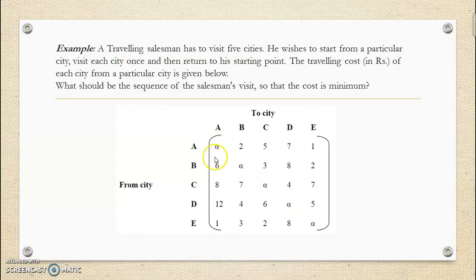That means assignment of respective row to the respective column is not possible, because traveling from city A to A, this is not a possible case. B to B, this is not a possible case. That means in traveling salesman problem there are always infinities or restrictions for making assignments. Its meaning is assignment is not possible for these rows and columns. Now let us proceed to the solution.